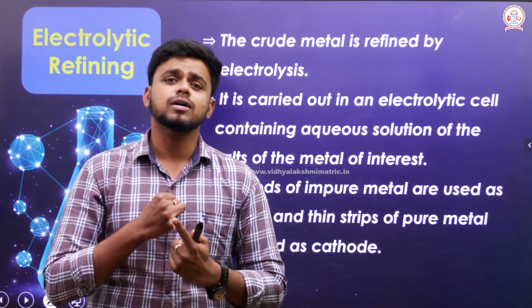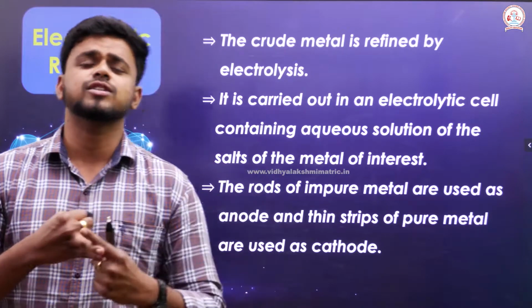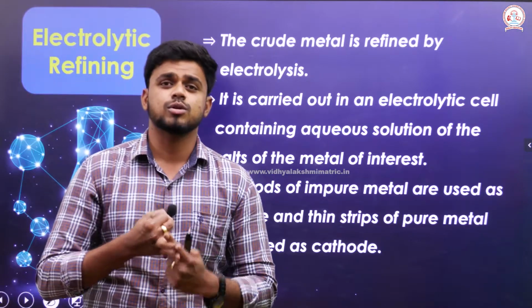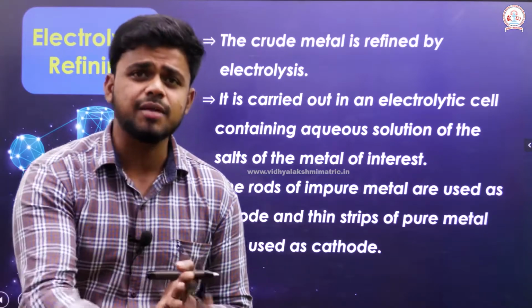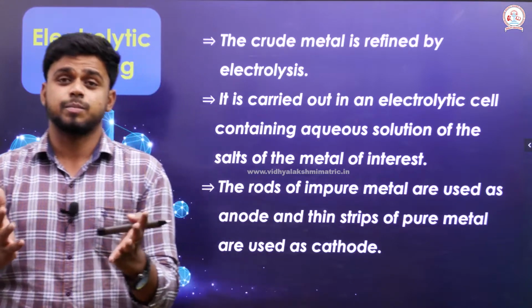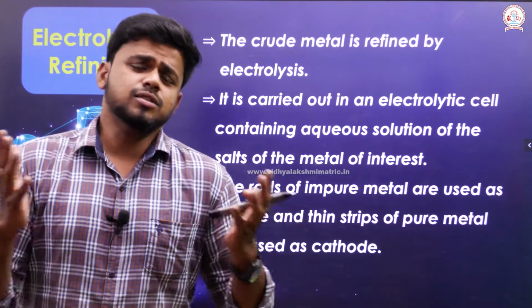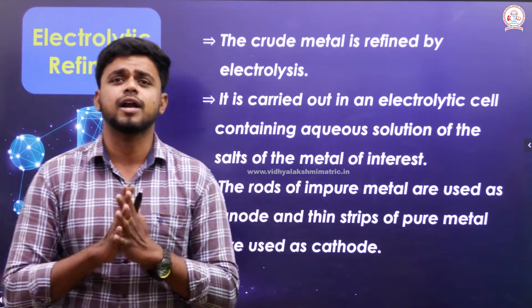The anode is a positively charged electrode, the cathode is a negatively charged electrode, and the electrolyte can be the salt solution of the same electrode metal.